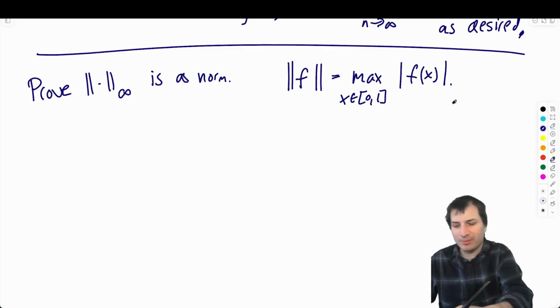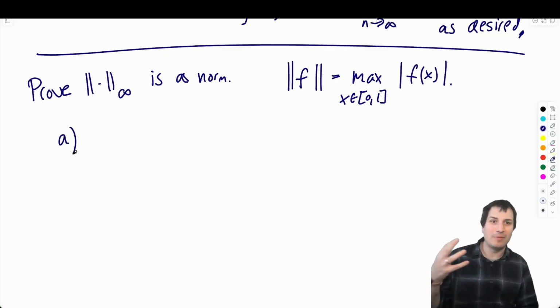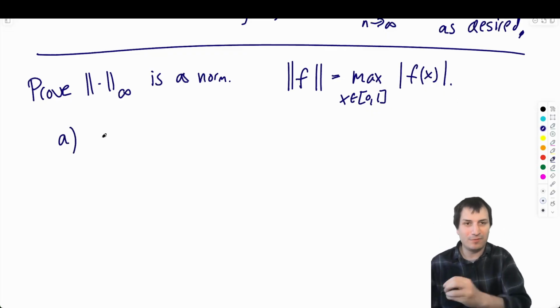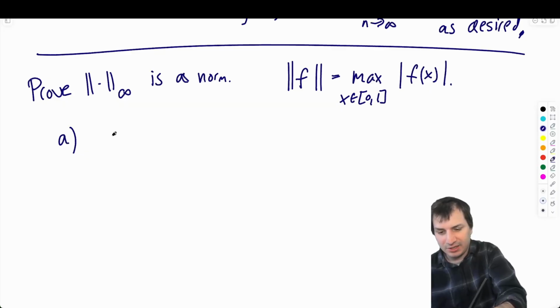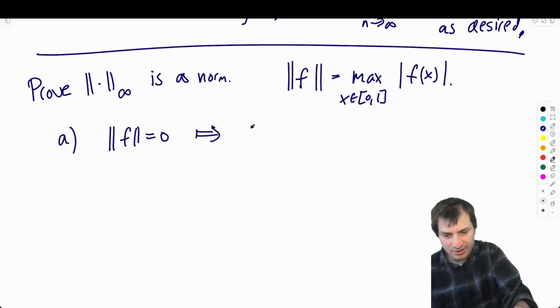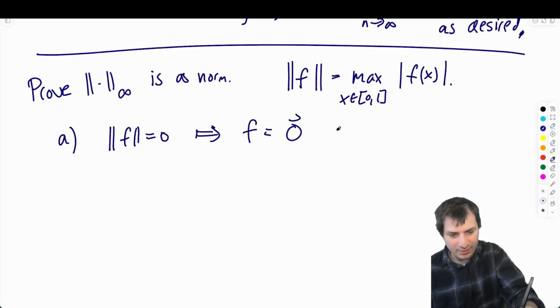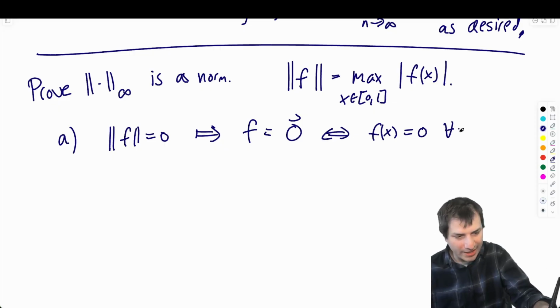Okay, how are we going to prove it's a norm? I'm going to do the 3 properties from the textbook, and the first property says that the norm of f equals 0 implies that f is the 0 function, the 0 vector, which in our particular case means f of x equals 0 for all x in [0, 1]. That's what we're trying to show.